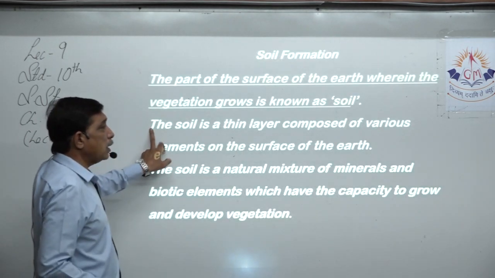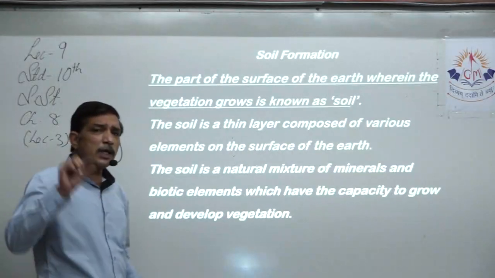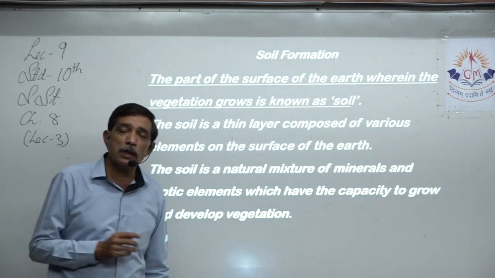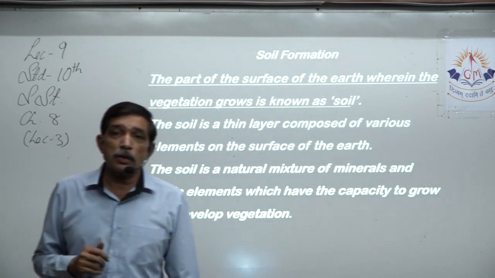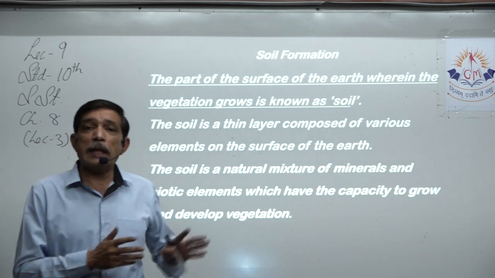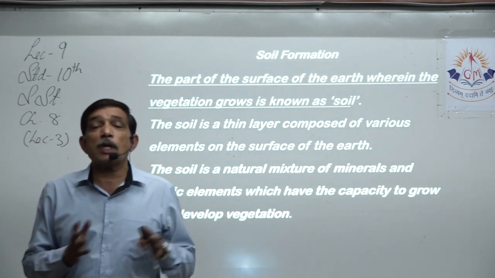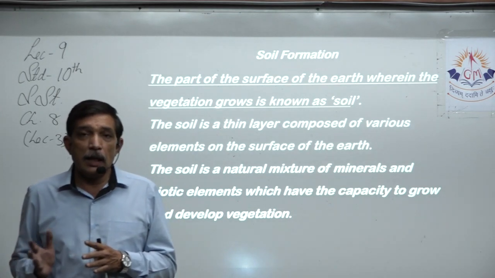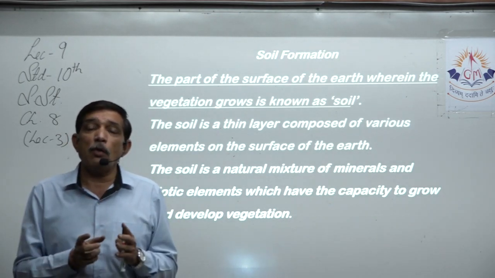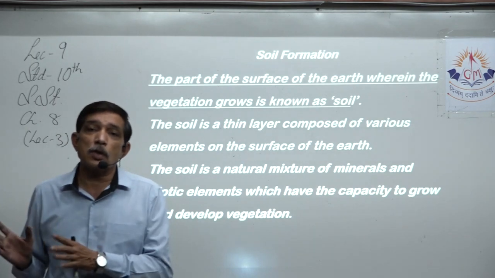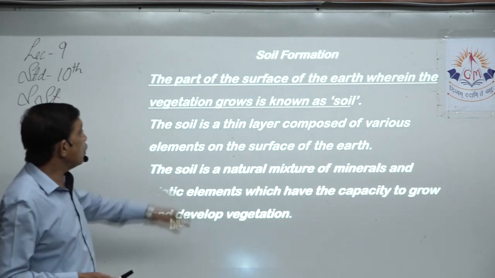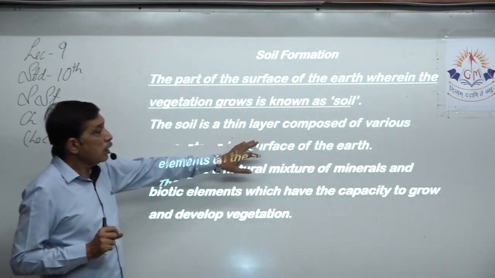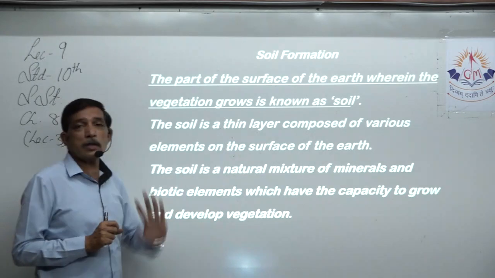The soil is a very thin layer. If that blows away, for example, you have learnt it in the previous standards also, that wind and water take away the topsoil. If the topsoil is taken away by wind and water, then the plants find it difficult to grow because the nutritious part of the soil has gone away, right? So the soil is a very, very thin layer composed of various elements on the surface of the earth.